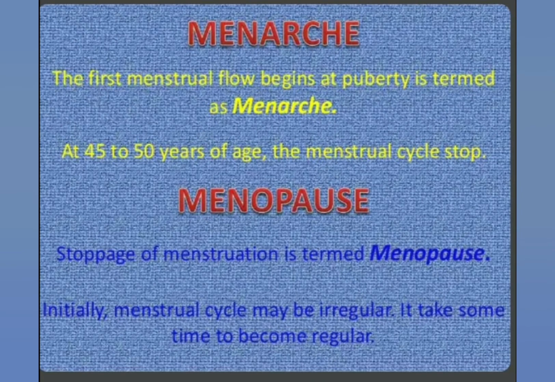Now let's study menarche. What is menarche? The first menstrual flow that begins at puberty is termed menarche. When you start having your periods, the first time, we refer to it as menarche. At the age of 45 to 50, the menstruation cycle stops, and that is referred to as menopause. The first one is menstruation, when you start to have your periods, and the first time you have your periods is menarche. I'm talking about girls.